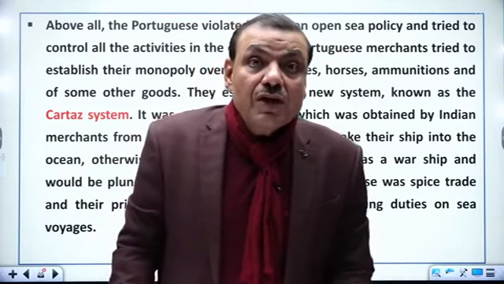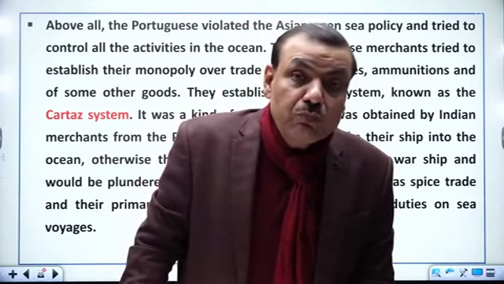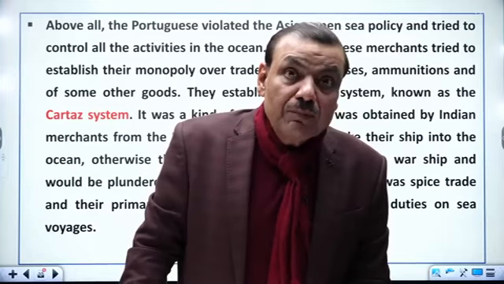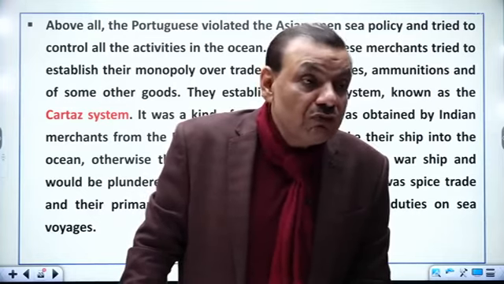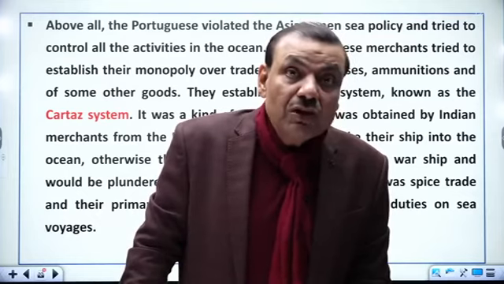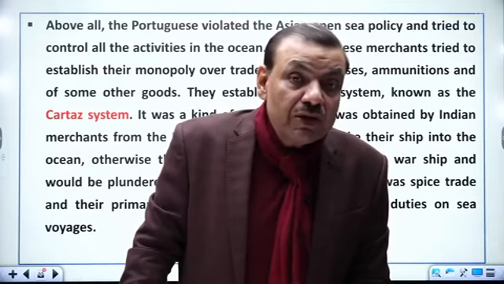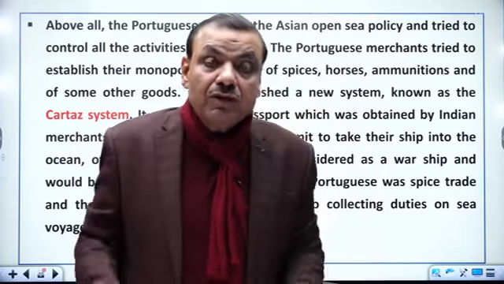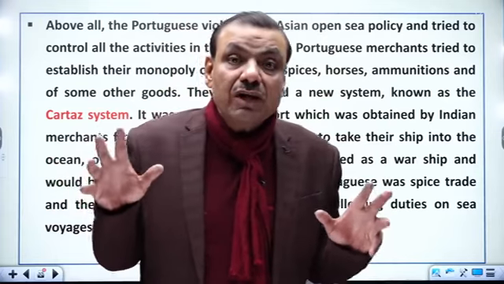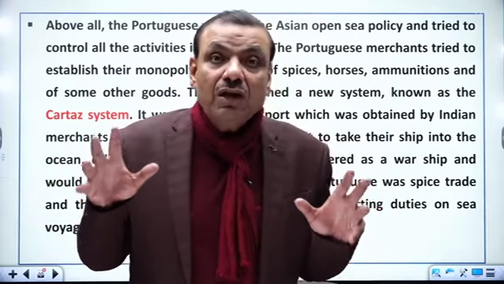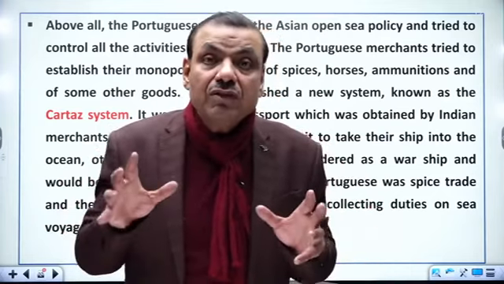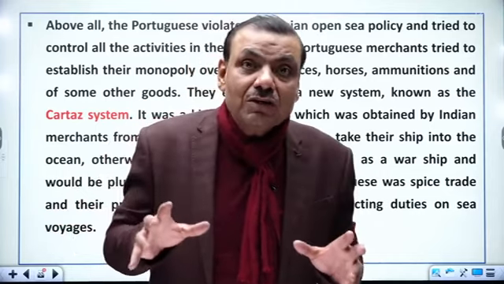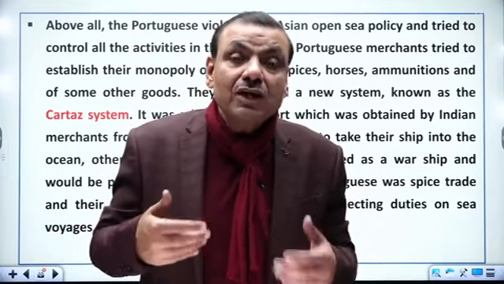Because in India, no naval force was matching for Portuguese. Portuguese was at that time maintaining the most powerful naval force in Asia. In Asia, there was no reply to Portuguese ship. Its ship was, you can say, the cannon attached ship. The Portuguese ships were attached with the cannons, and it was having a heavy capacity for fighting. So no Asian country or no Asian naval power dared to give a direct challenge to Portuguese.